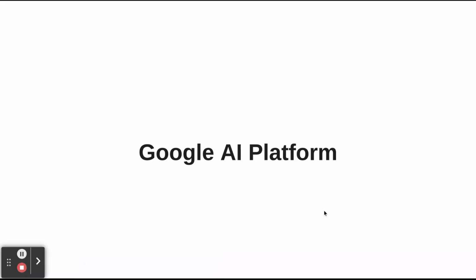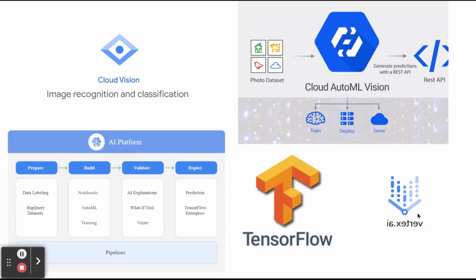Hello guys, now we are going to see Google AI platform. We know that Google has been working in the AI field for a long time, even though we can see they are a parent for the AI platform. So in Google itself, they have three stages of AI platform. Even Google itself has an AI workflow, work cycle platform.